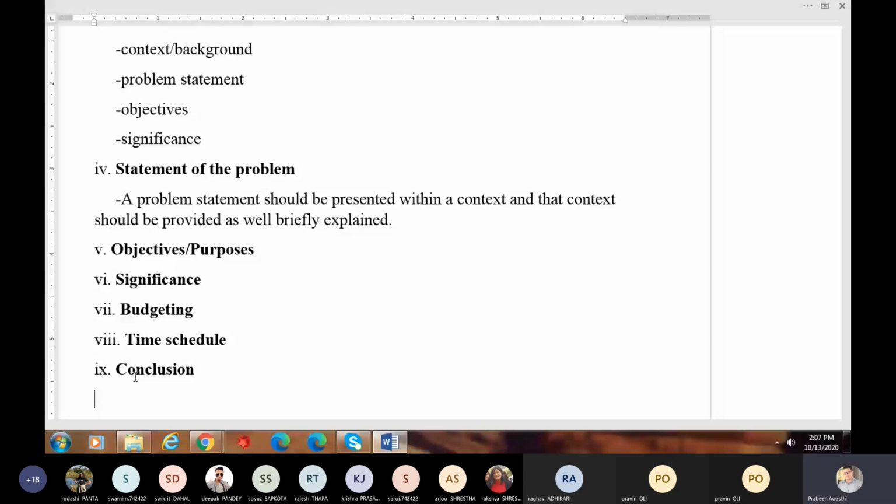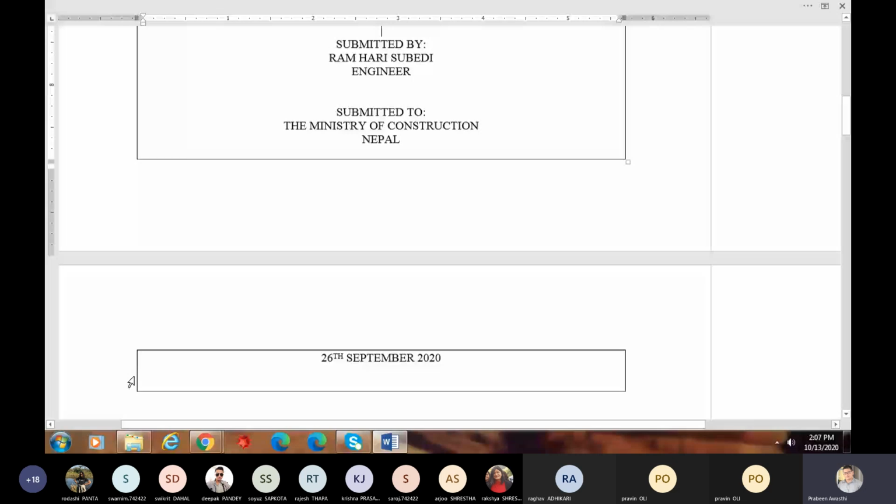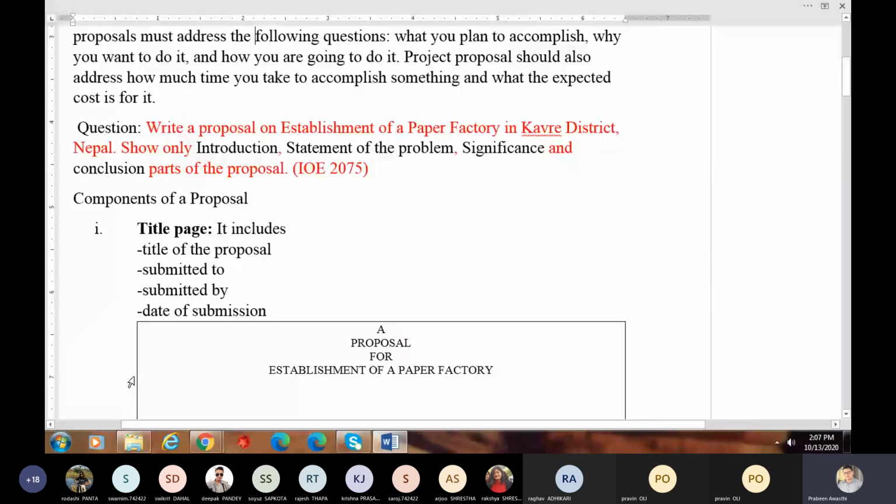Good. So this is one structure of a project proposal. So now the question will be this one, probably you can easily write. Write a proposal on establishment of a paper factory in Kabwe district. Show only the introduction, statement of the problem, significance, and conclusion parts of the proposal. So first, keep in mind different elements. In the exam, you will not be asked to write a full proposal, but you will be asked to write a proposal including certain parts of it.